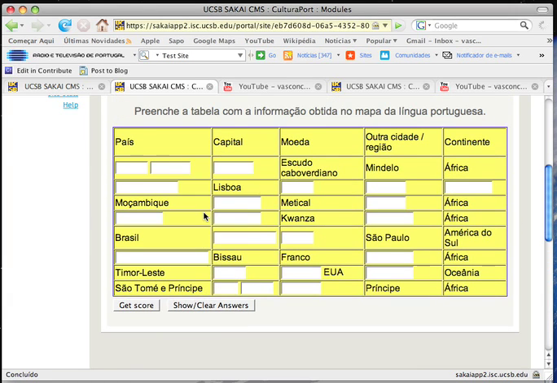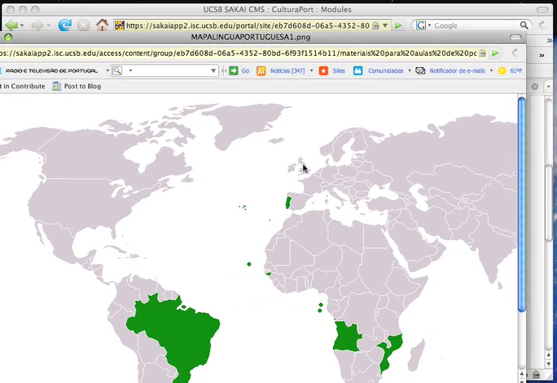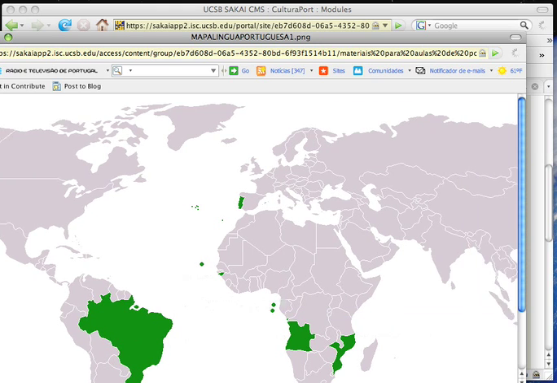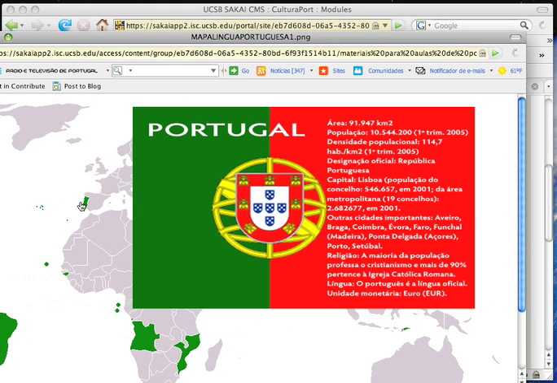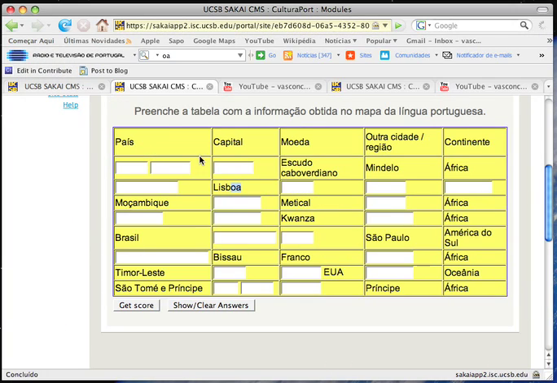It's basically a clause in the form of a table. What you have to do is go through the maps as we saw, and for example, if you go through the map of Portugal, you see that the capital is Lisbon. So, país com a capital Lisboa, Lisbon.